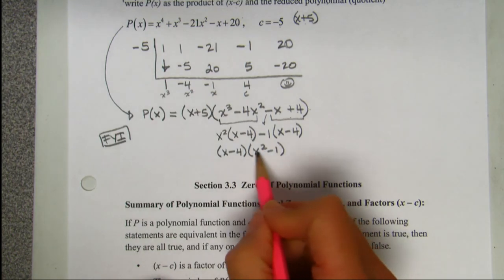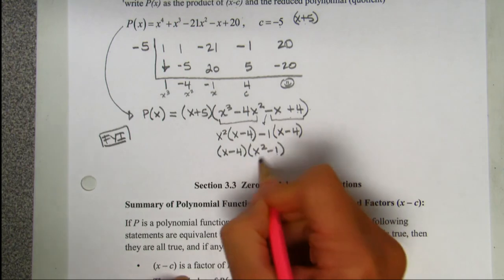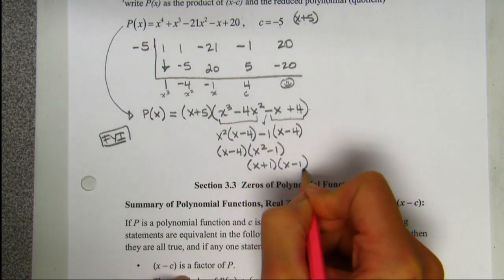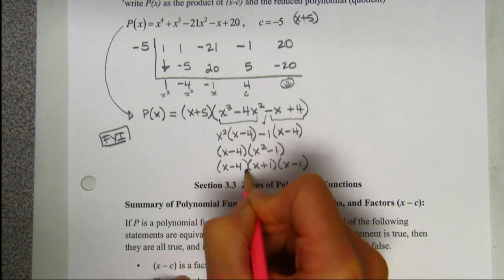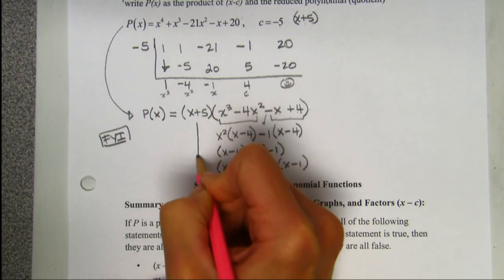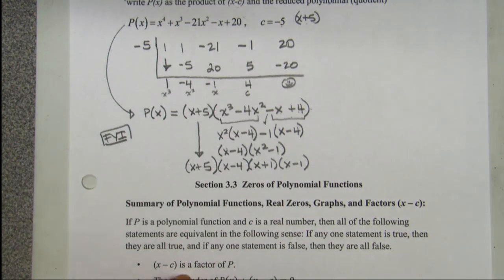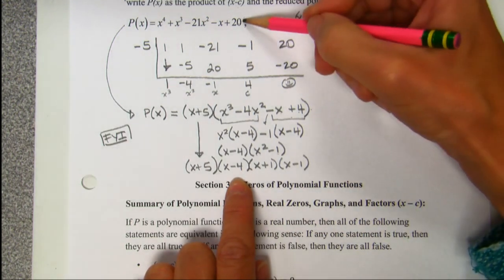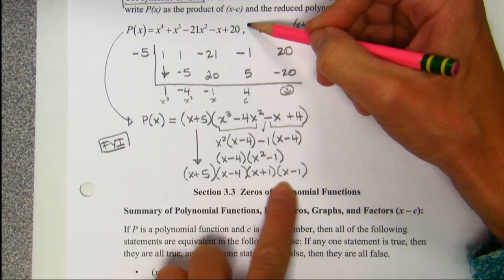I'm looking here. I see a difference of squares. That is an x plus 1, x minus 1. I'm going to bring down the x minus 4. And don't forget, at the beginning of the problem, we had this x plus 5. Do you see what you've done? You've just factored this 4th degree 5 term, this heinous thing. You've just factored it down to here.